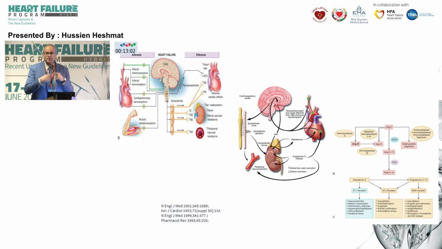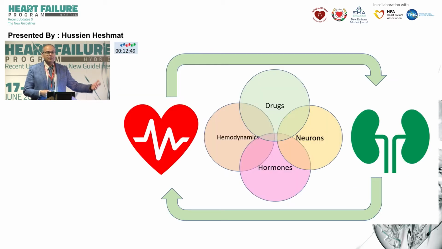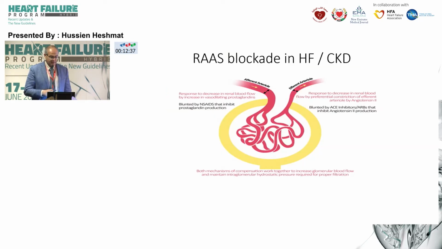That's why it's a vicious perpetuating circuit, where sympathetic activation results in renin release, angiotensin activation, which in turn activates the sympathetic nervous system, and that's why we see heart failure patients always going down in a spiral circuit. So this is my own understanding: the interactions are hormones, neurons, hemodynamics, and drugs, and they are always self-perpetuating between the heart and the kidney.